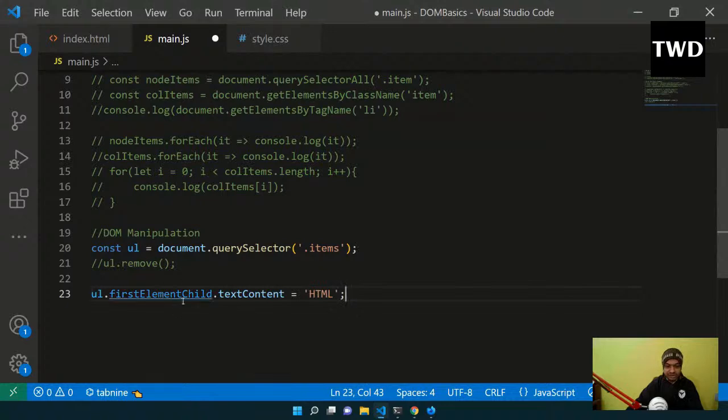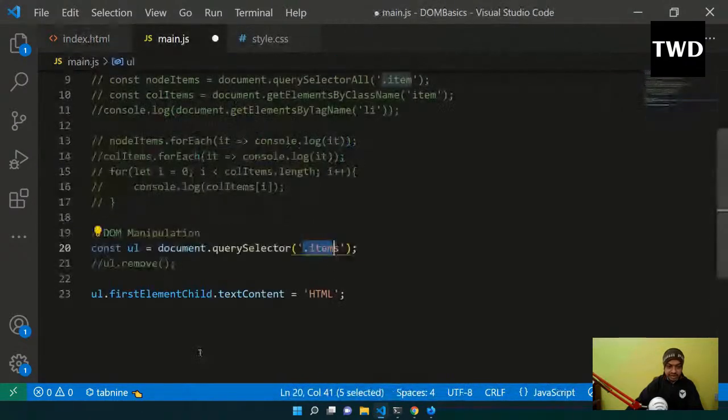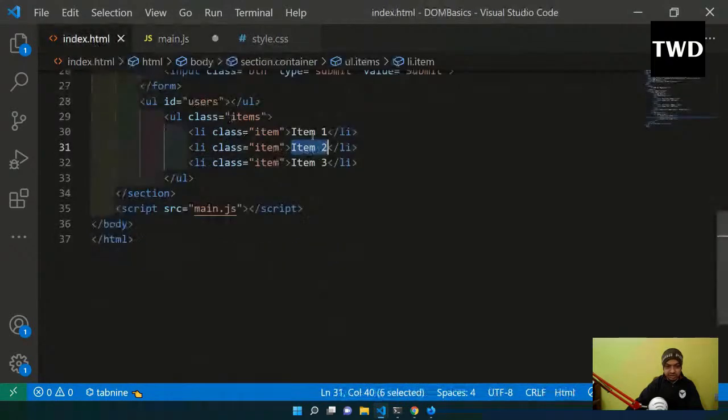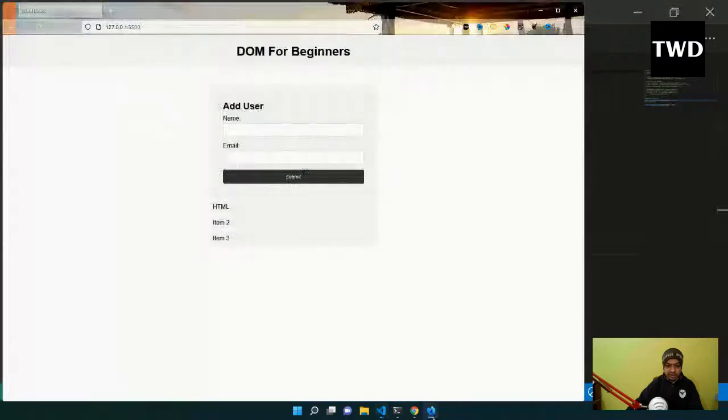Okay, so first element child, it means that from this dot items I'm selecting this ul. So the first element child is this one, item 1, and the text content means whatever is inside it, that I'm changing to HTML. So I'll save it and I'll go back. See, this is changed to HTML.